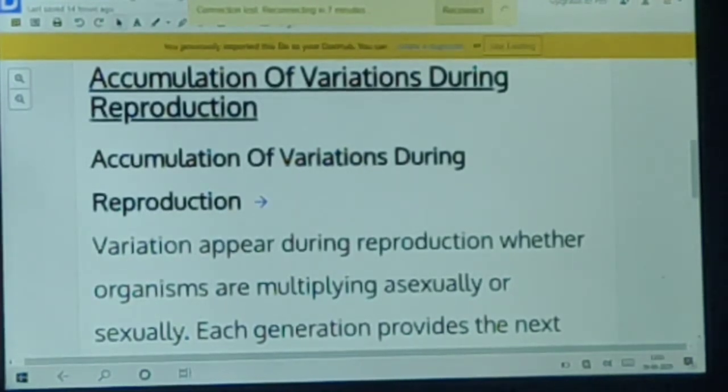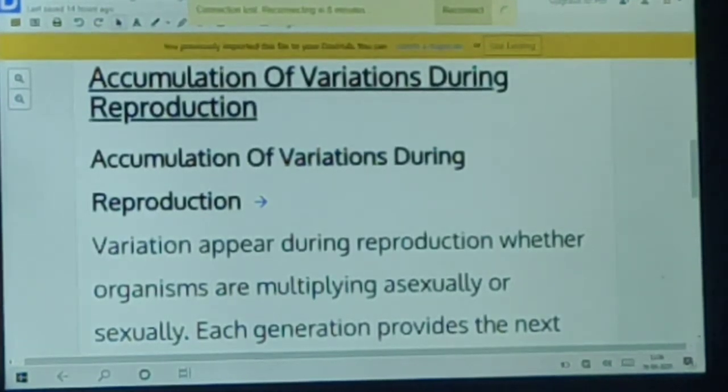Reproduction is of two types, that is asexual reproduction and sexual reproduction. Reproduction gives rise to variation. So these variations, when they accumulate, give rise to evolution. So first of all, our first topic is accumulation of variation during reproduction.